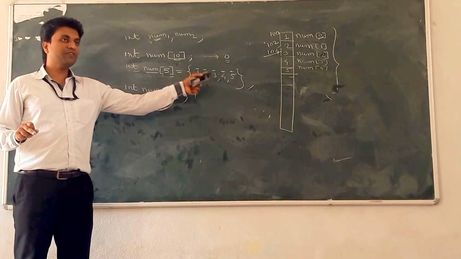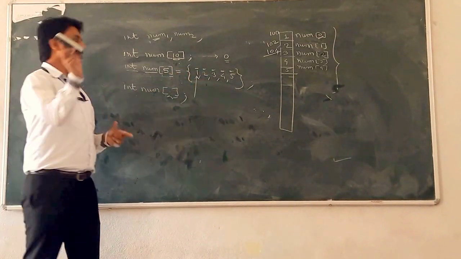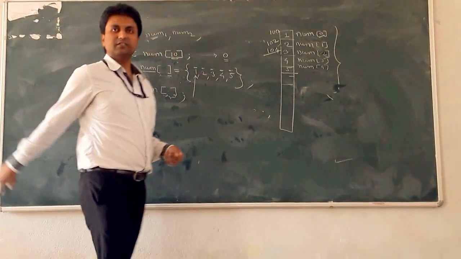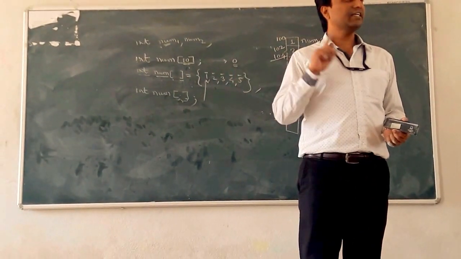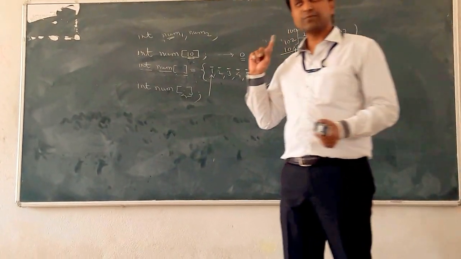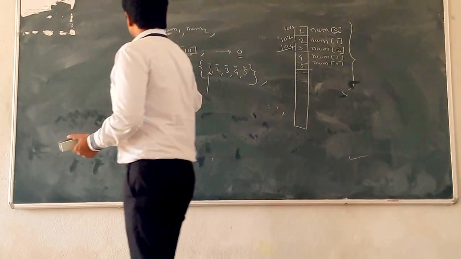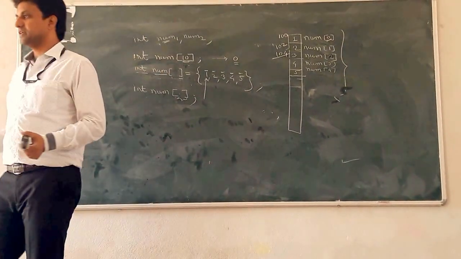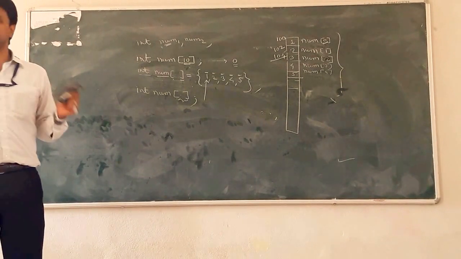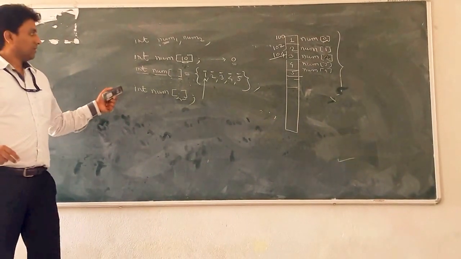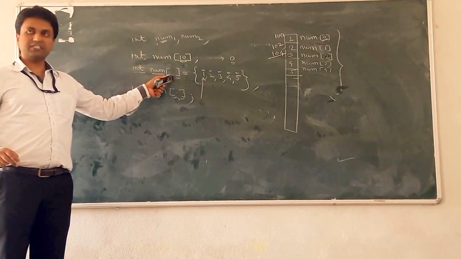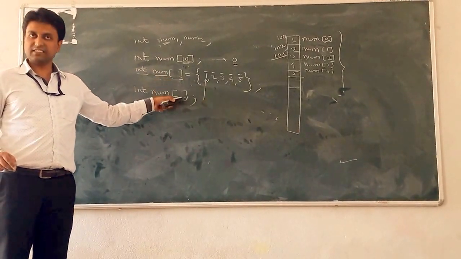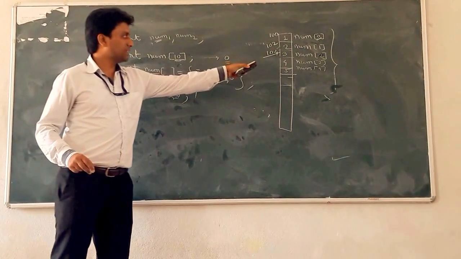But at the time of initialization, no need to write the size; it is optional at the time of array initialization, but at the time of array declaration the size is compulsory. It is mandatory. Understood what is array declaration and array initialization, and what is the difference between them?